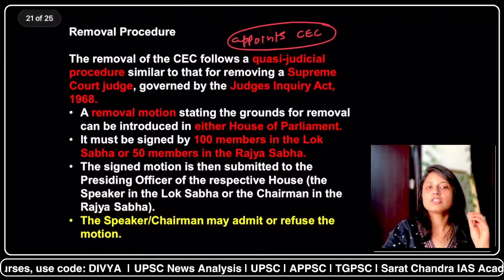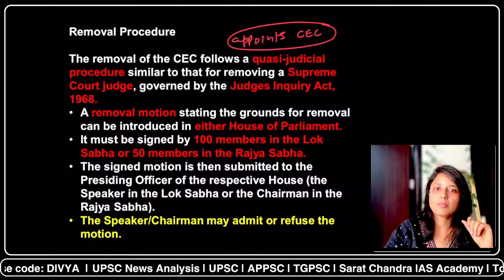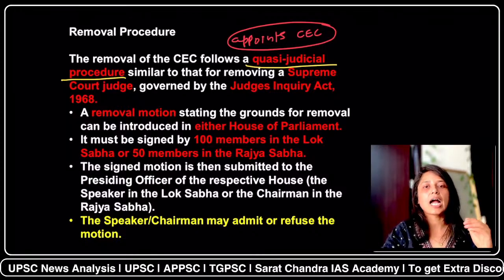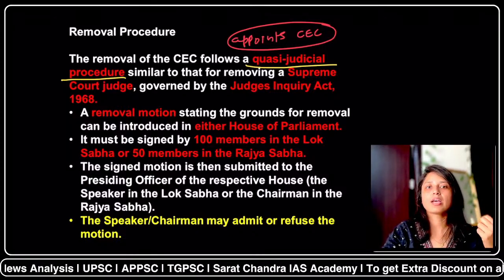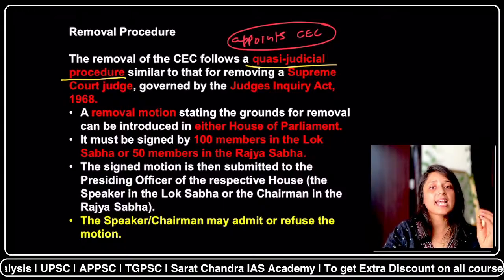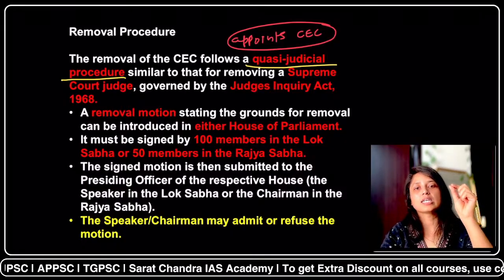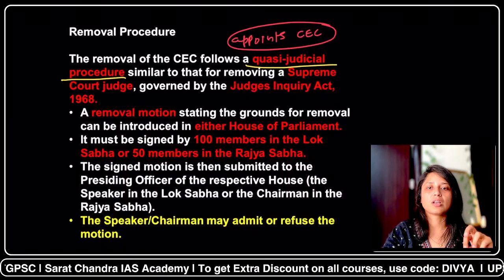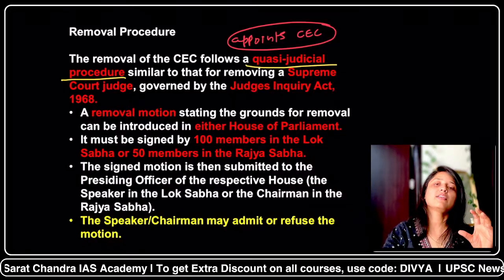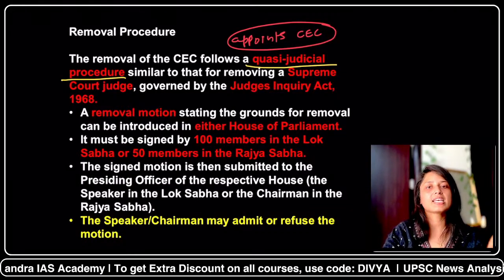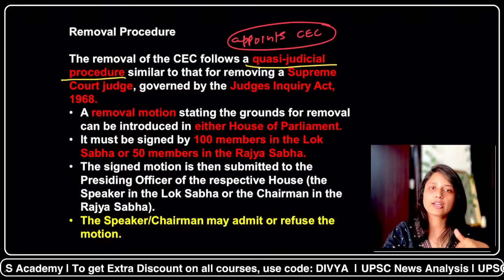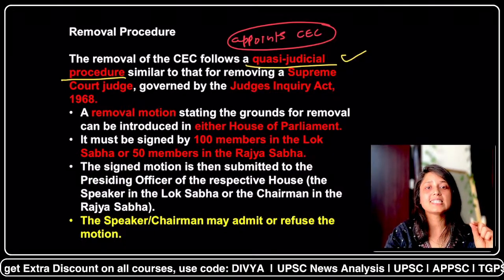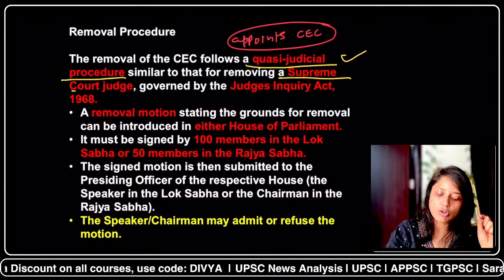Okay, so first important thing is that removal of the Chief Election Commissioner follows a quasi-judicial process. Quasi-judicial means it is a kind of judicial process, like that done by the judiciary such as the Supreme Court or High Court, but it is not exactly the same as the judicial procedure. That's why we call it quasi-judicial. It means any judgment will be given based on the evidence only, as is done in other courts, but it is not an actual court. And the removal process of the CEC is similar to the removal of judges of the Supreme Court.